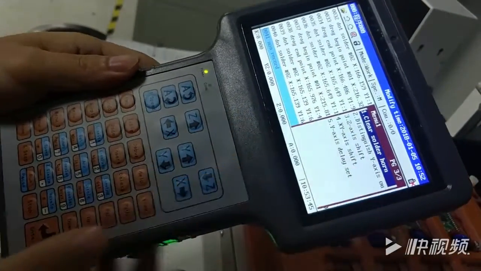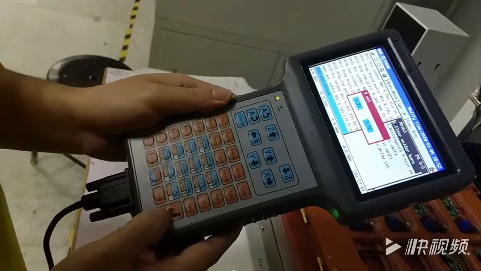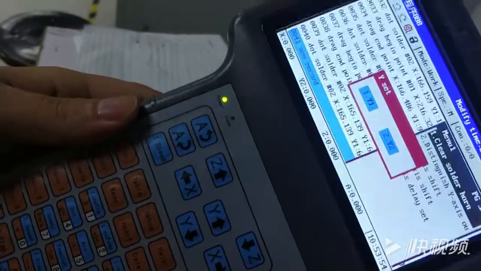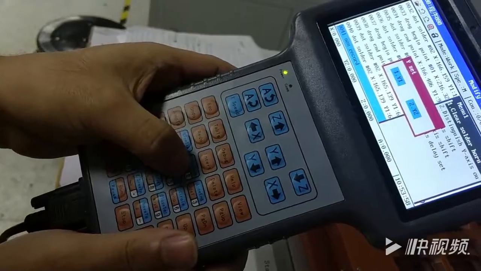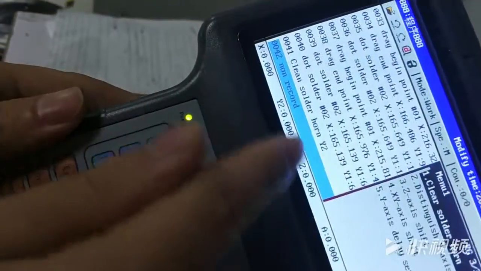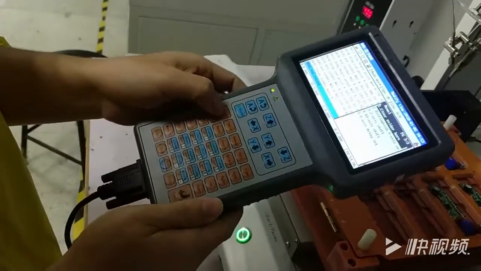This is clean soldering home. Press enter to confirm. Now, because now is YR station, so press 2 to choose YR, like this. Clean solder from Y2. Press ESC.